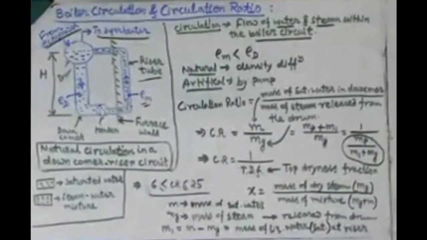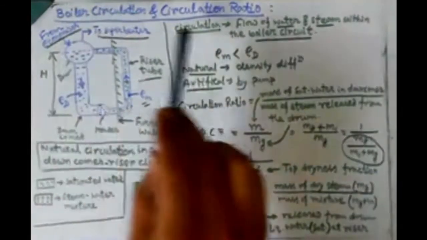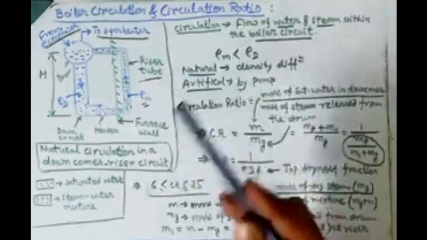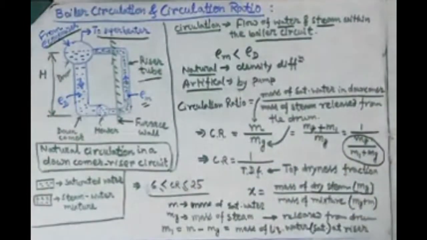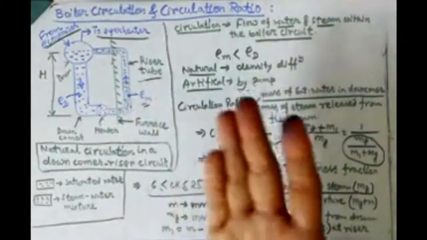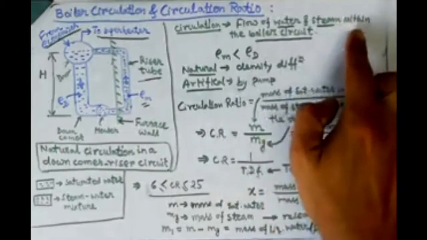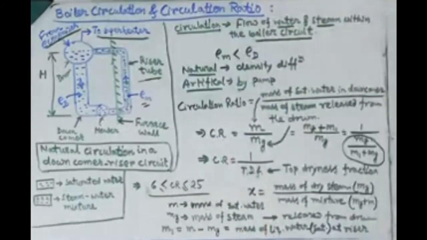Okay, this topic is dealing with boiler circulation and circulation ratio. This boiler circulation and circulation ratio is very important from our semester point of view. This question repeatedly comes. So what does boiler circulation mean? It means the flow of water and steam within the boiler circuit.